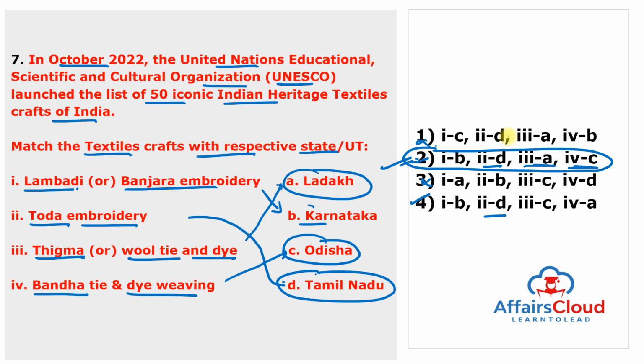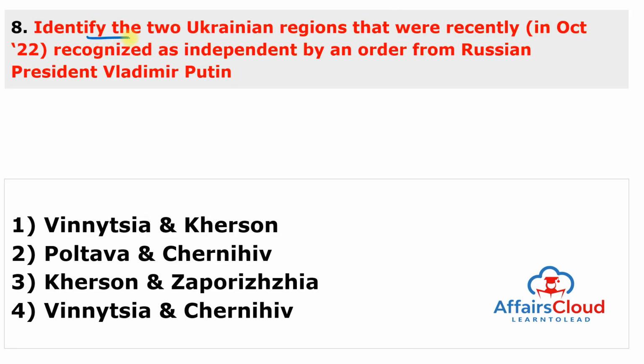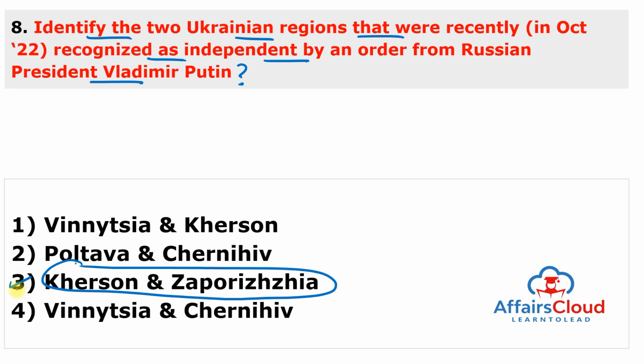Moving to next question. Identify the two Ukrainian regions that were recently recognized as independent by an order from the Russian President Vladimir Putin. And these areas are Kherson and Zaporizhzhia. So answer of this question is 3.